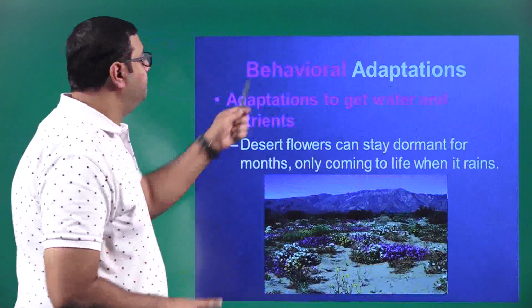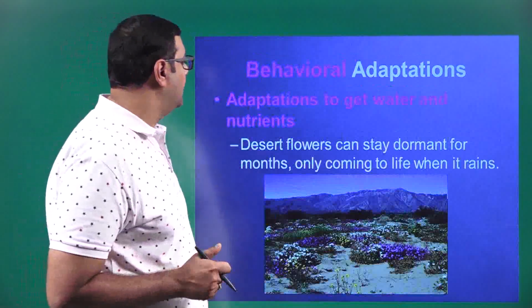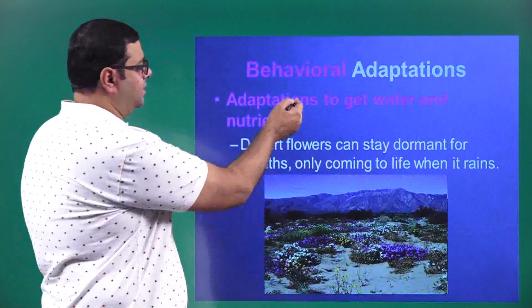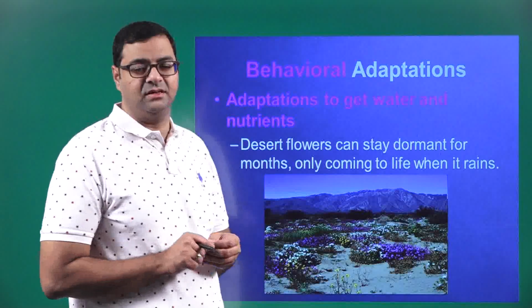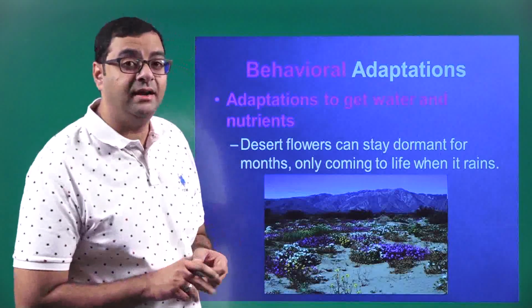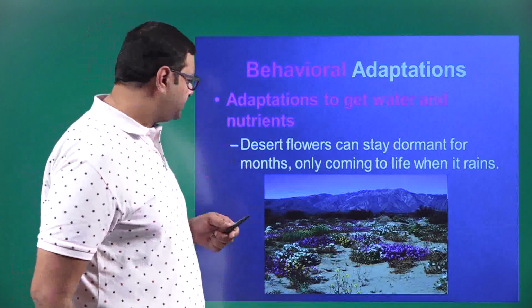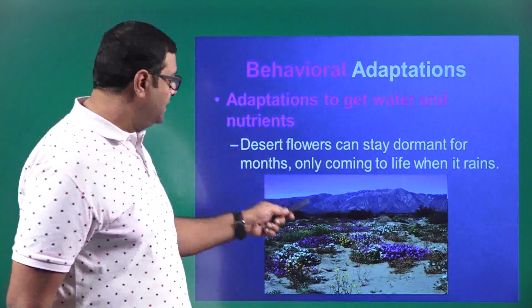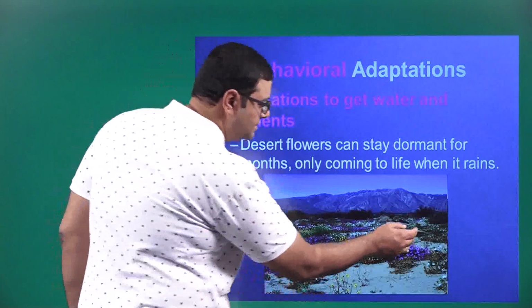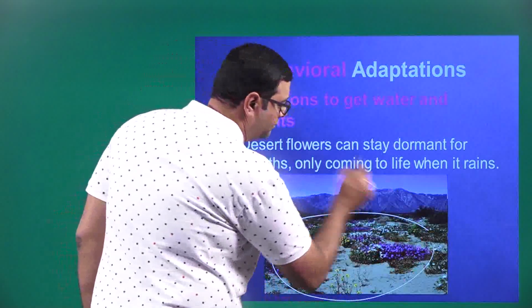Now, behavioral adaptations to get water and nutrients. One of the behavioral adaptations here is the desert plants. You can see here, this is a desert, part of a desert.